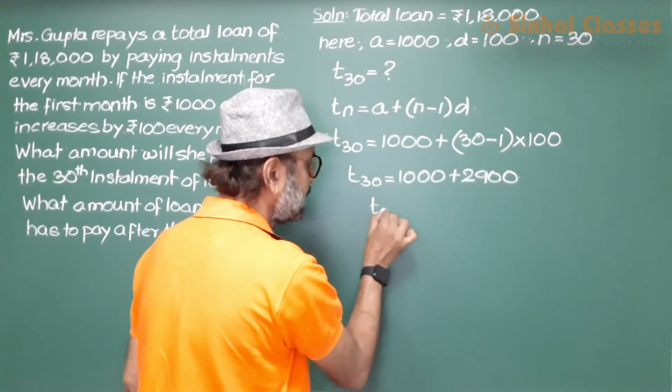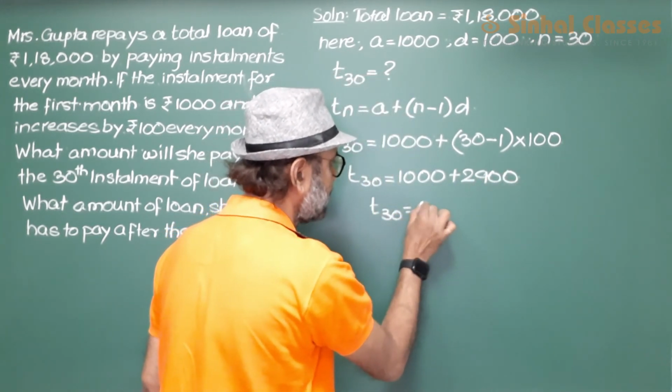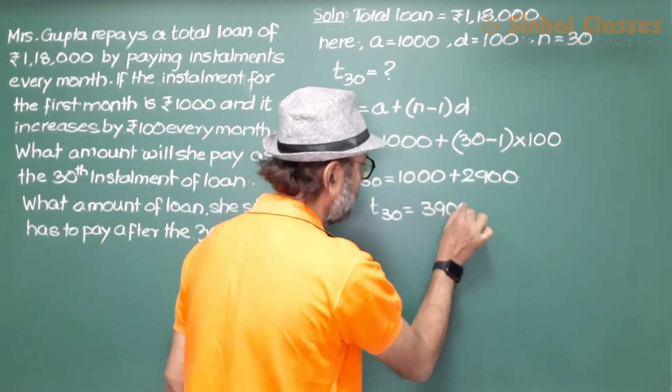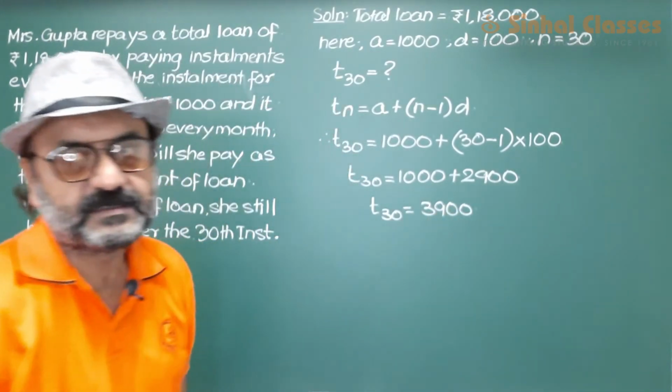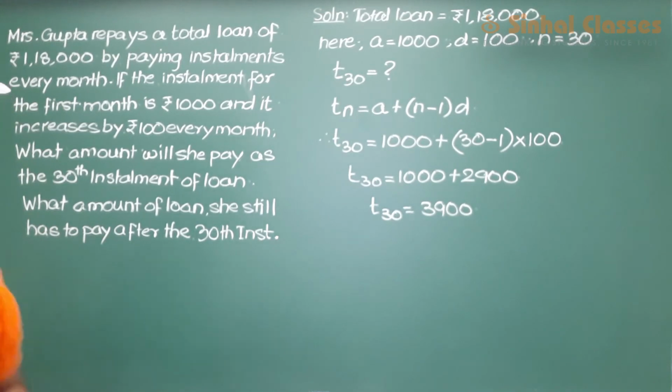So the 30th installment she pays is 3,900.